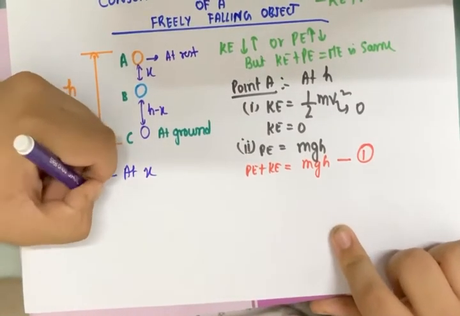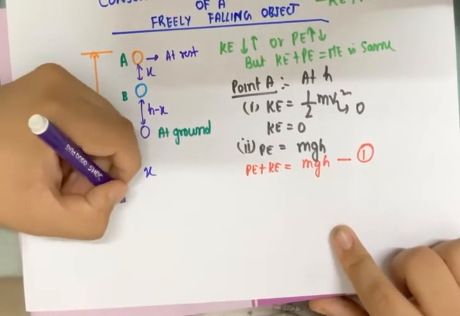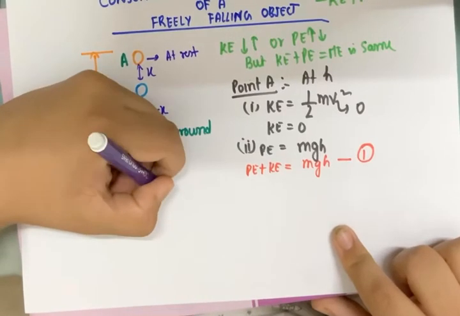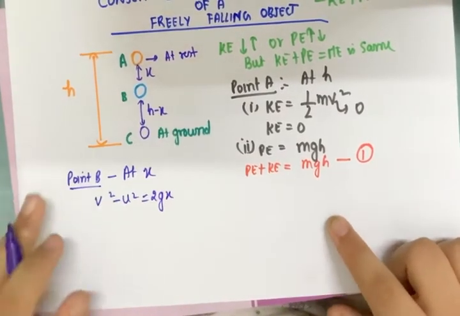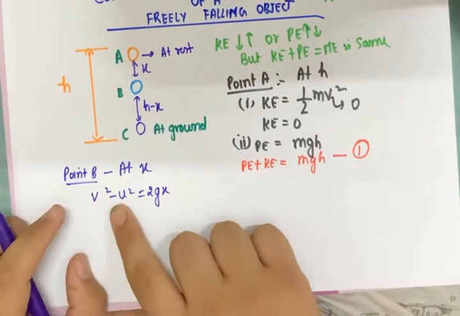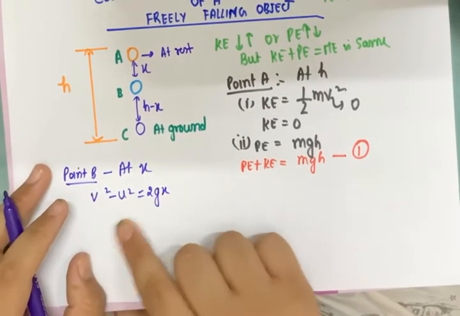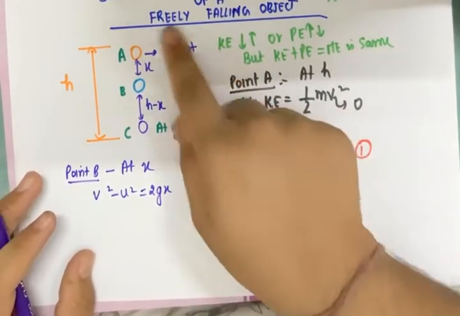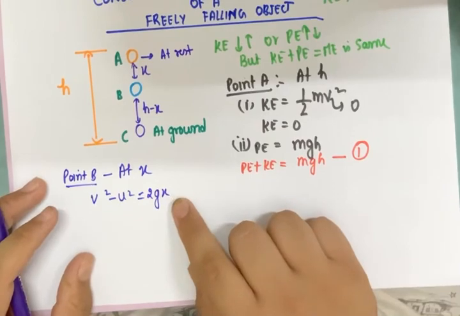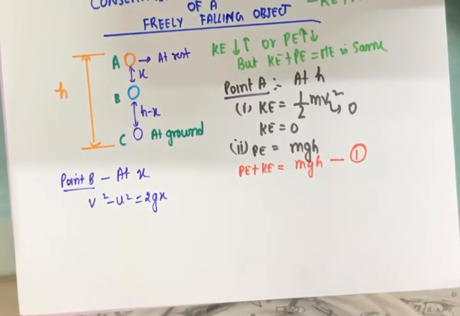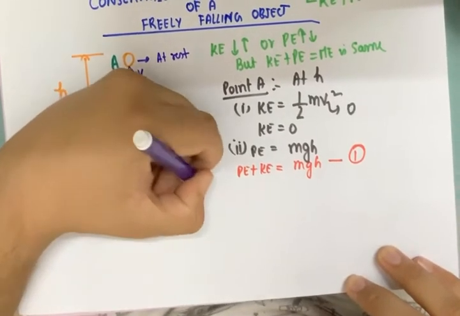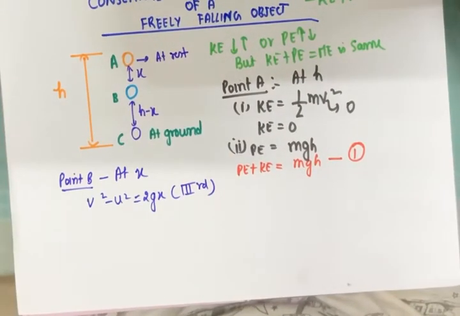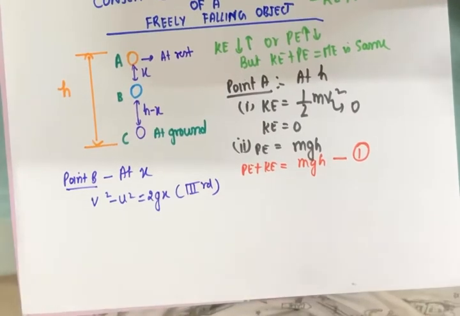So we know the equation v square minus u square is equal to 2gx. Why? Because v square is the final velocity, u square is the initial velocity, 2 of acceleration, where acceleration is equal to acceleration due to gravity because it's a free fall, and h is the height, and h here becomes x because x is the height in this case. This is the third equation of motion modified with respect to gravity. I hope you already know this. If not, then comment in the comment section, I'll make a video on this as well.